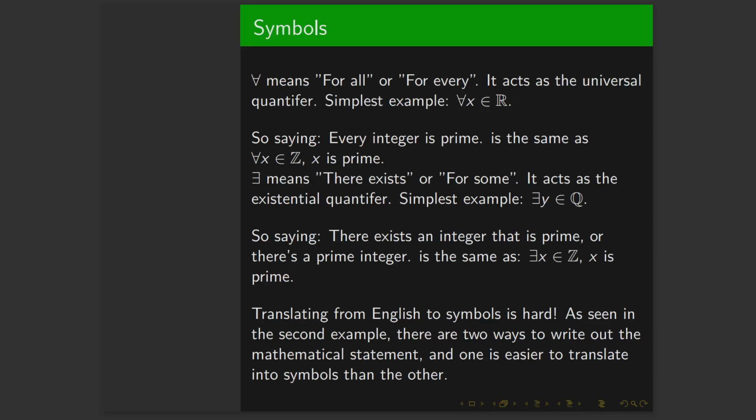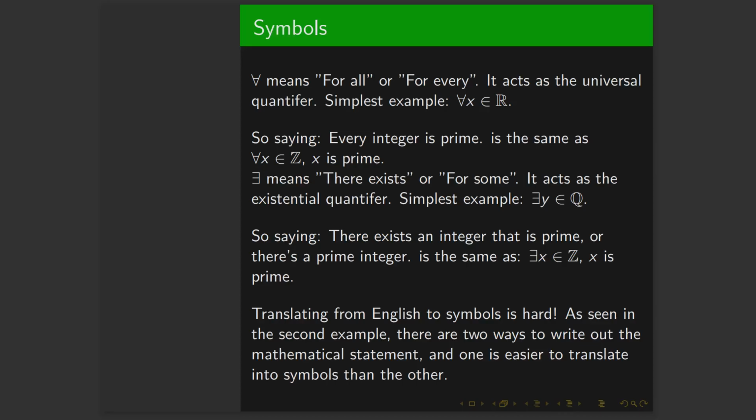But before we end this lecture off, we'll introduce a few symbols. When we're working with math, we like working with symbols because symbols are more precise. So the first one, the upside down A, means for all or for every. It acts as the universal quantifier. The simplest example is for all x in the real numbers. So this is saying for every value x that is a real number.